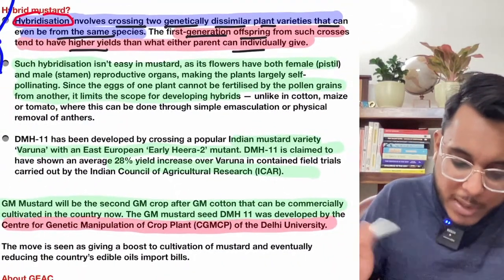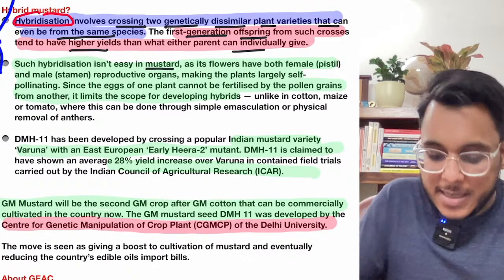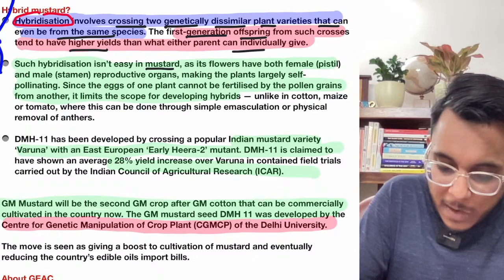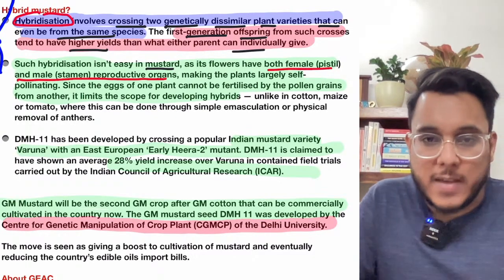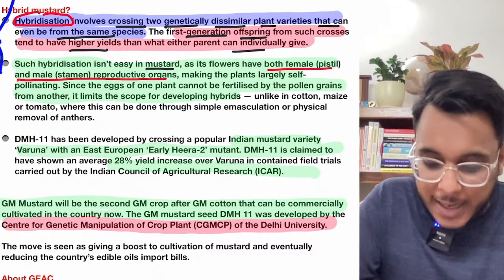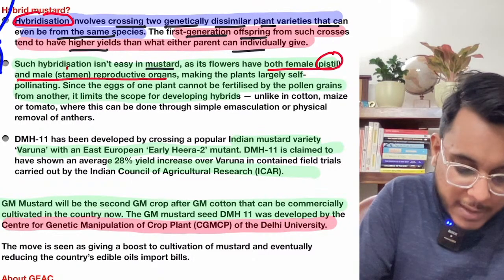So when we talk about mustard, its flowers have both female as well as male reproductive organs. The female reproductive organ in the plant is called a pistil, and the male reproductive organ is called a stamen.